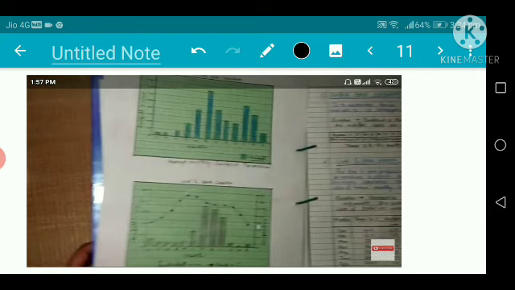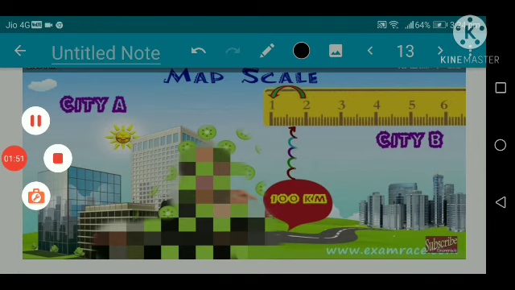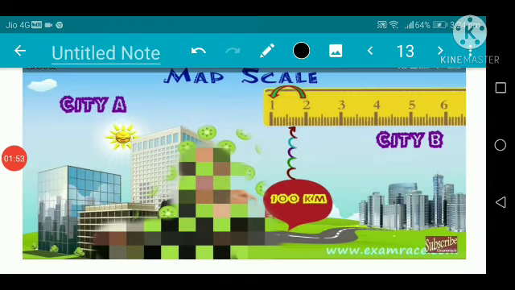And like this is the city map scale, how you do city A and B. Okay, suppose their distance is 100 kilometer, and on our map scale it shows only 1 centimeter. In this way we have to take 1 centimeter as 100. And in your previous class you have studied about the maps, large scale map and small scale map.